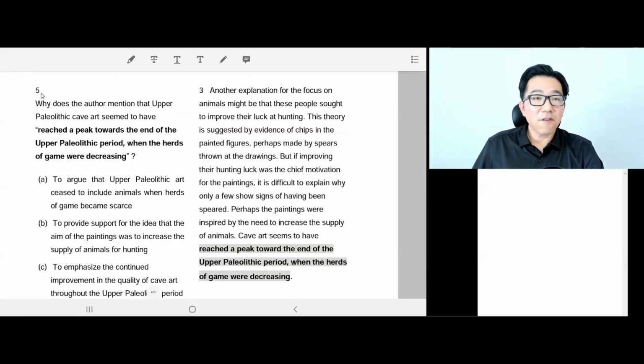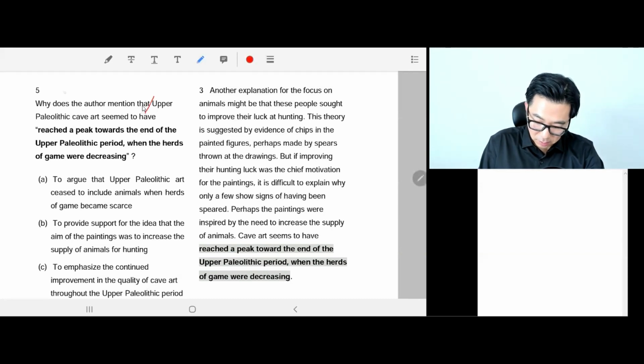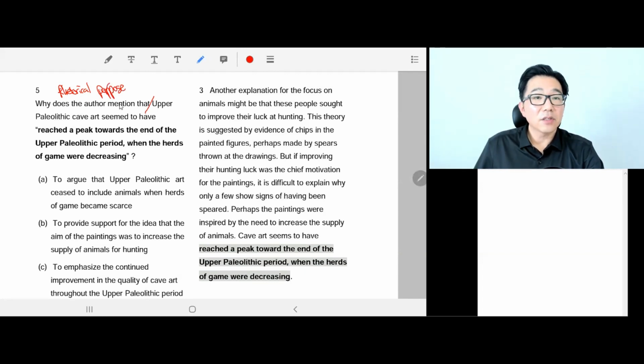All right. Question number 5. Why does the author mention that? Okay. So it's a rhetorical purpose question. Yeah, let's read the question first. Why does the author mention that? Mention what? Upper Paleolithic cave art seems to have reached a peak towards the end of the Upper Paleolithic period when the herds of game were decreasing.